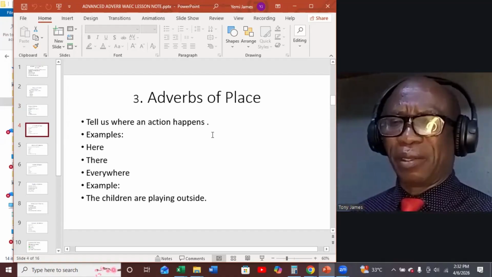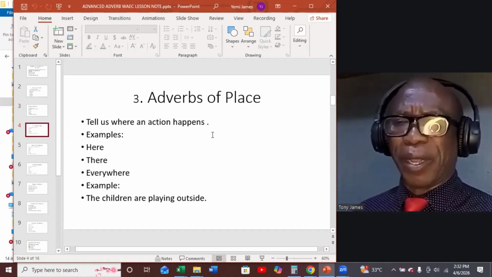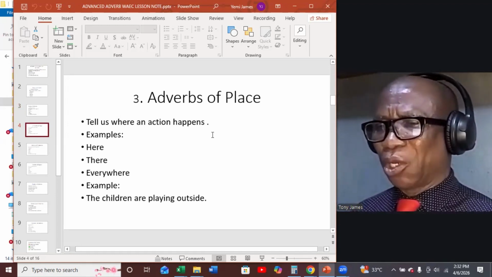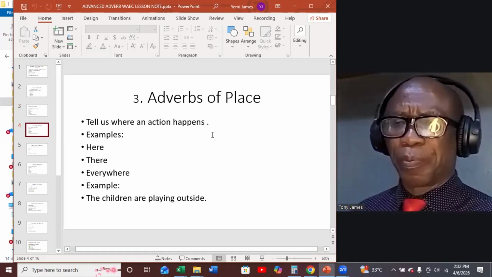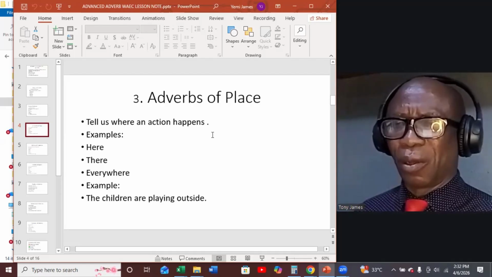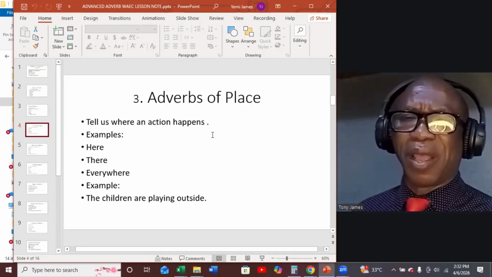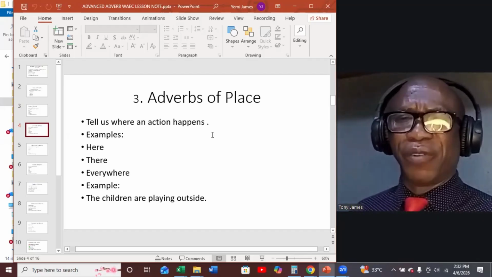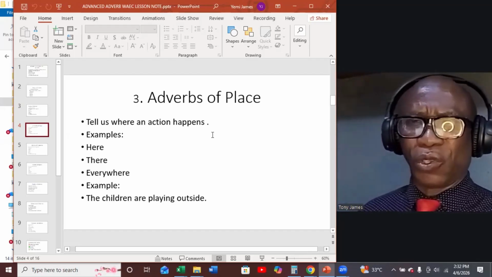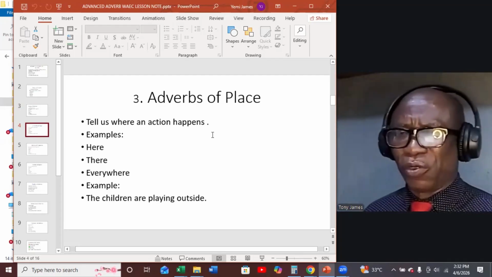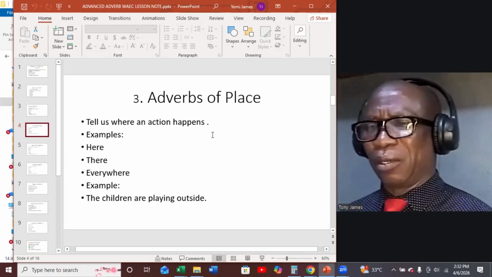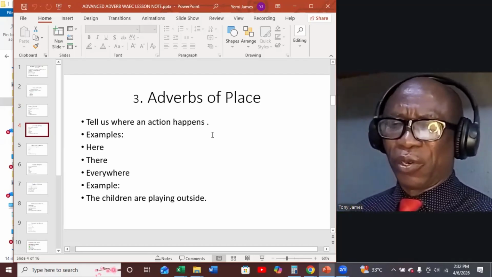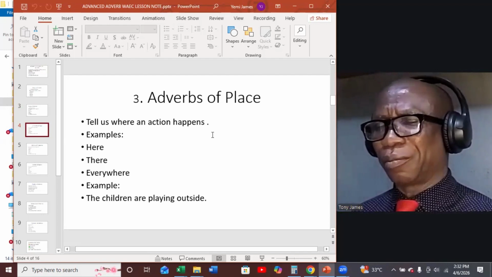Another type of adverb is the adverbs of place. Adverbs of place tell us where an action happens. Examples of adverbs of place are here, there, everywhere. When we use this in a sentence, we have: the children are playing outside. The word outside there is an adverb of place.